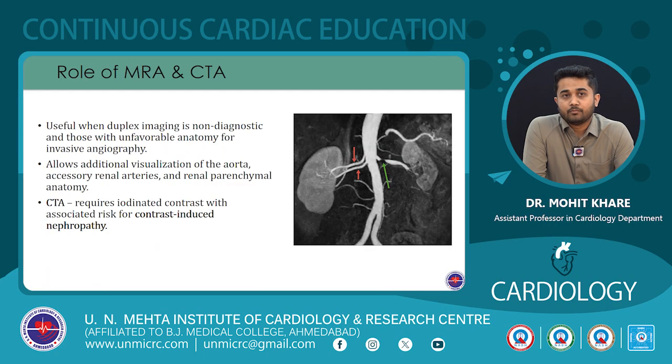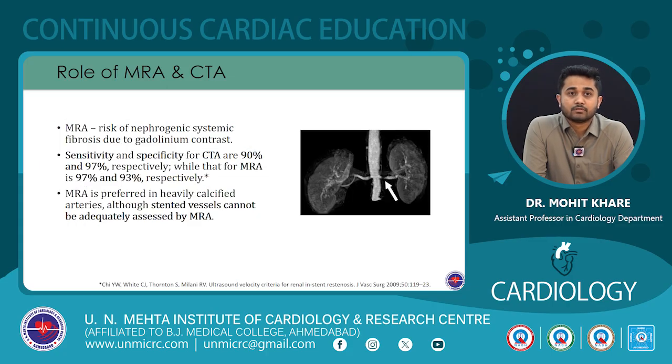So, in those patients in whom duplex imaging is non-diagnostic, or those patients who are being considered for invasive angiography but have unfavorable anatomy, MR or CT angiography is a useful investigation. So, the advantage is that apart from imaging the renal arteries, it also allows additional visualization of the aorta, any accessory renal arteries, and renal parenchymal anatomy. The limitation with CT angiography is that it requires iodinated contrast, and hence there is a risk of contrast-induced nephropathy. With MR angiography, there is a risk of nephrogenic systemic fibrosis due to gadolinium contrast.